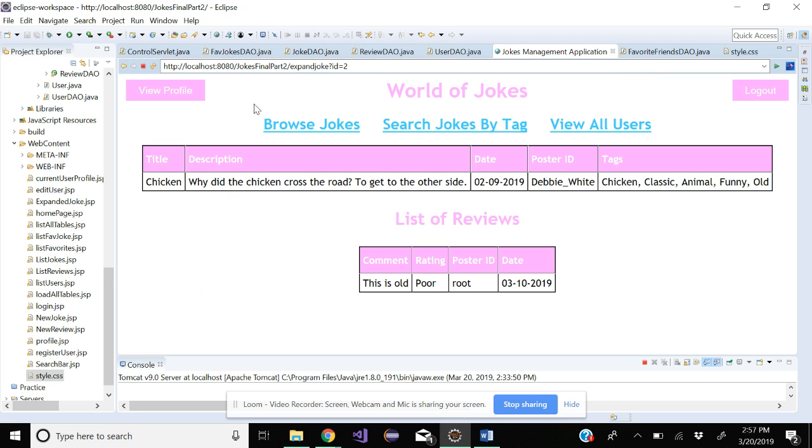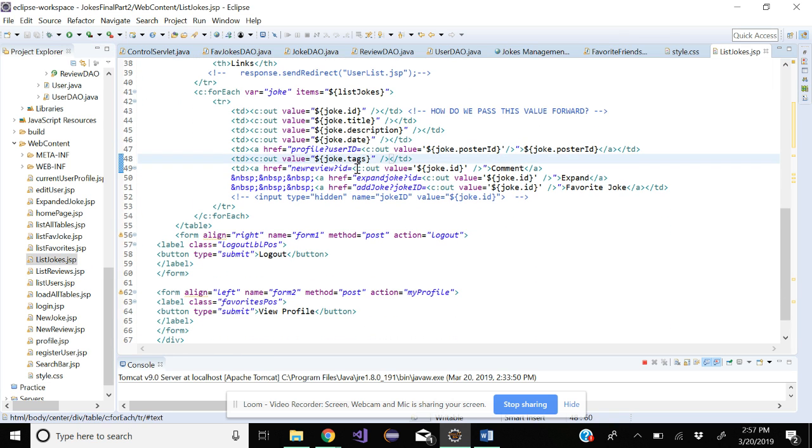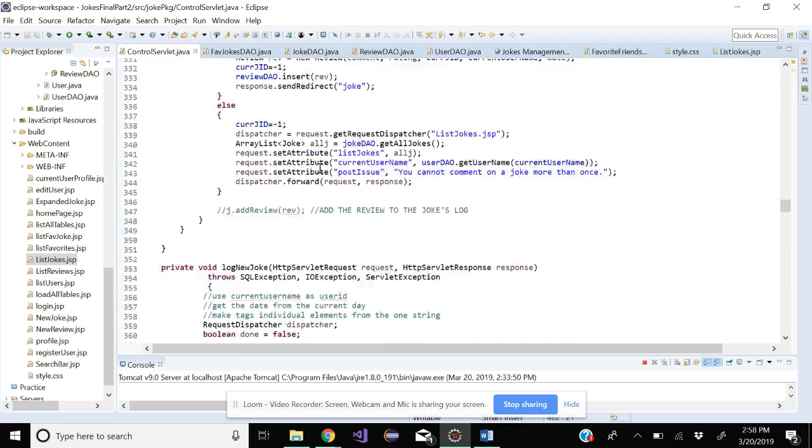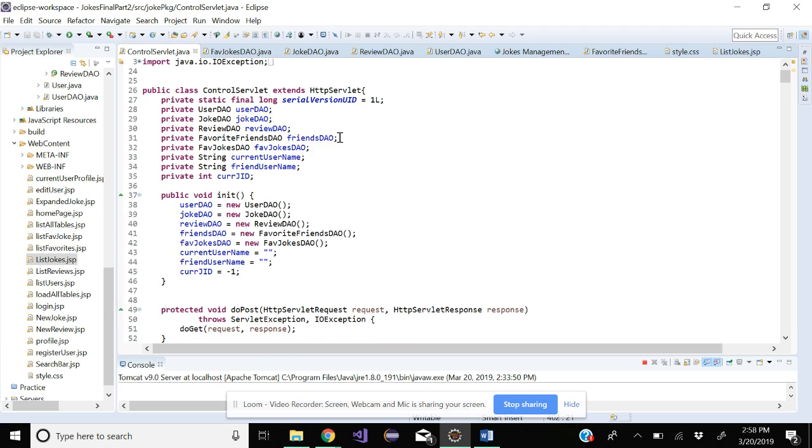So yeah. And the part we struggled with the most, I think, is getting the ID from one page to another, but we ended up figuring that out through the JSP files. So we do it here a lot. On that line, we passed the ID through the actual link. The link passes the value of the joke ID, which we didn't know was possible before. If you look at it right here, it's passing in the ID for this joke, which is 2.